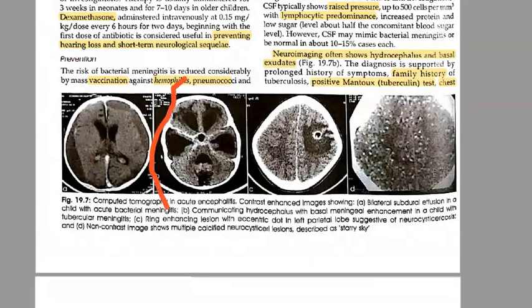You will see hydrocephalus that they have shown here. So this is tuberculous meningitis, okay? You can see hydrocephalus, basal exudates, etc. What is the first image? Where you can see subdural effusion, that is bacterial meningitis. And these two are neurocysticercosis, parasitic. In this video, what are we concerned about? We are reading only and only about tubercular meningitis. Okay, let's go back to the textbook and read.